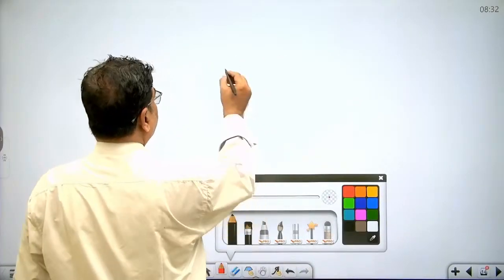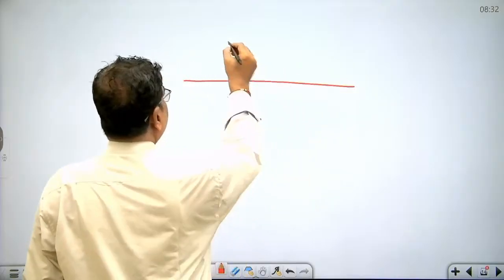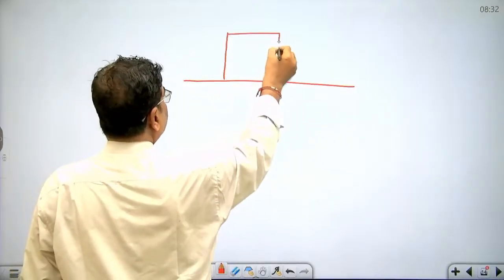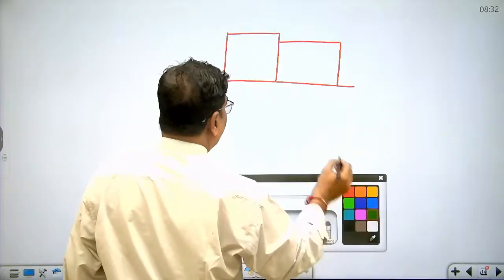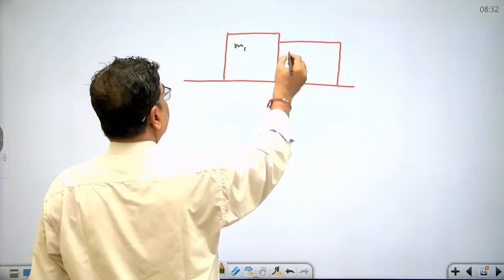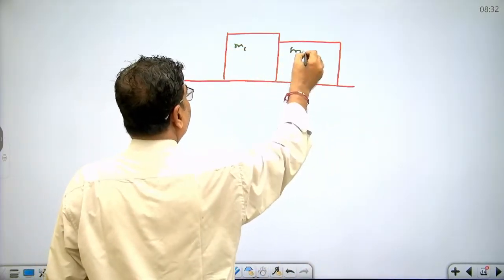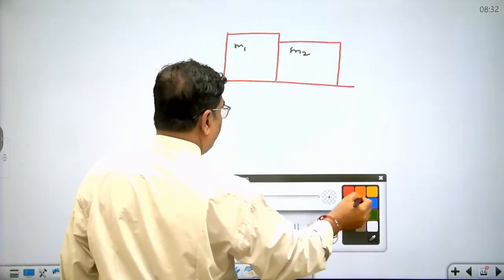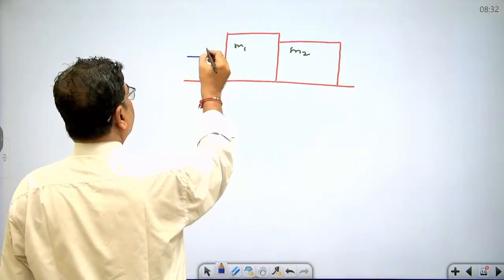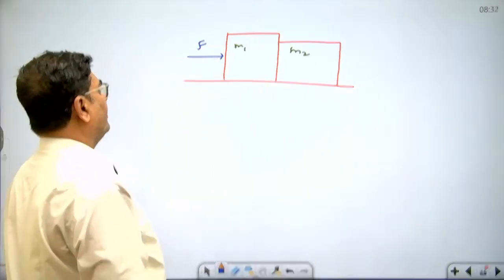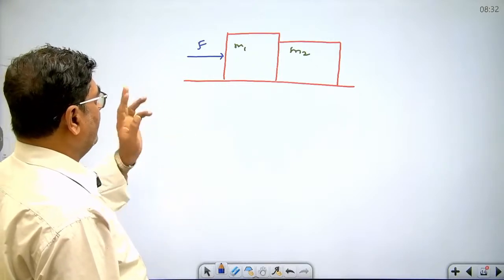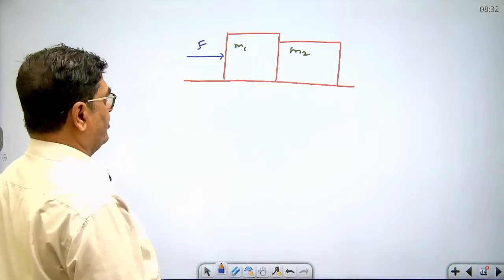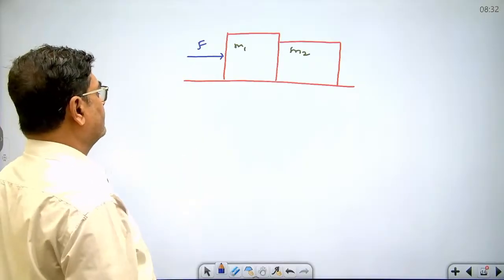Let's see another illustration. Here are two blocks kept on a smooth surface, of masses M1 and M2. Now we are applying some external force here. Because of the application of external force F on the block of mass M1, this M1 tries to push M2 and M2 tries to resist M1.